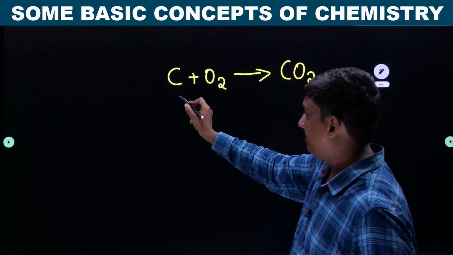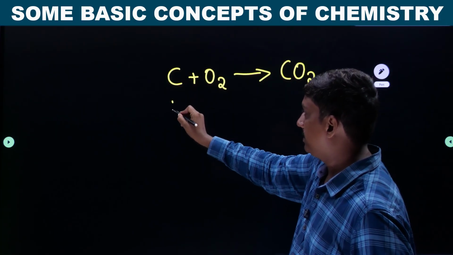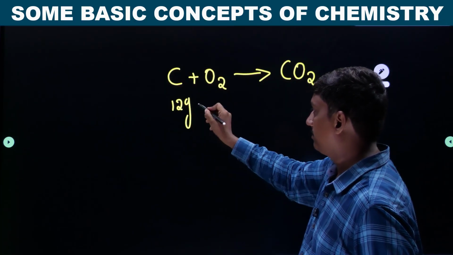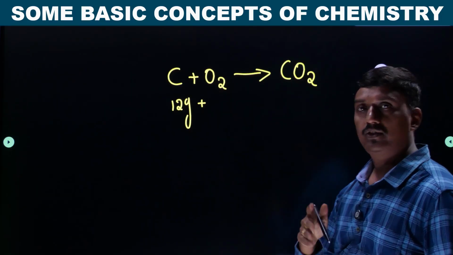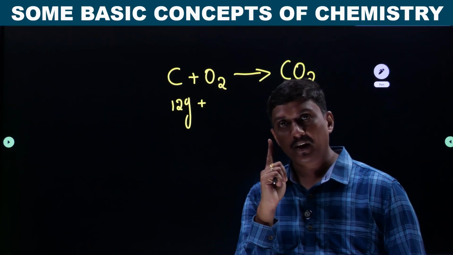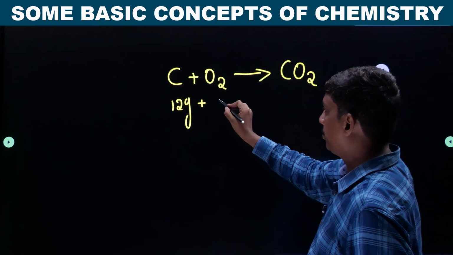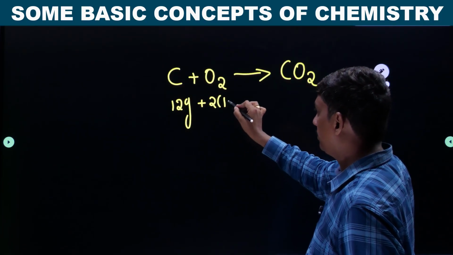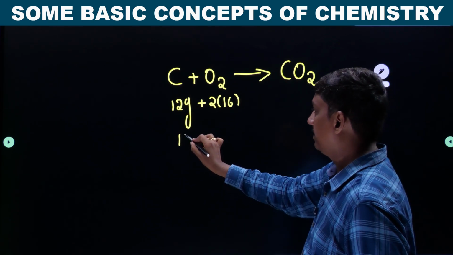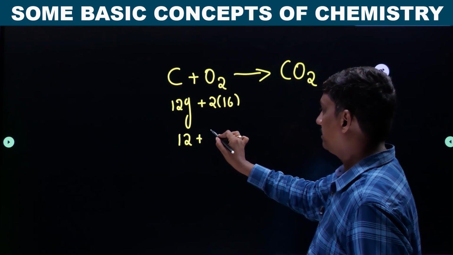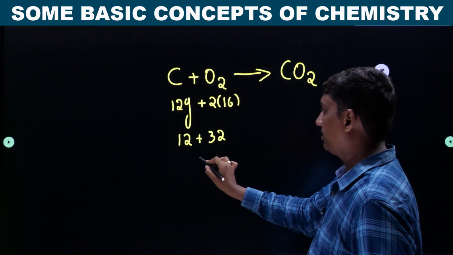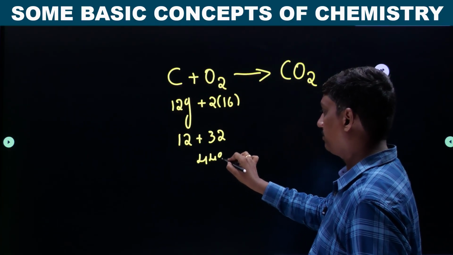Carbon, one atom, the mass of carbon is 12 grams. Oxygen, the mass of one atom of oxygen is 16. We have 2, so 2 into 16, 12 plus 32, which is equal to 44 grams.